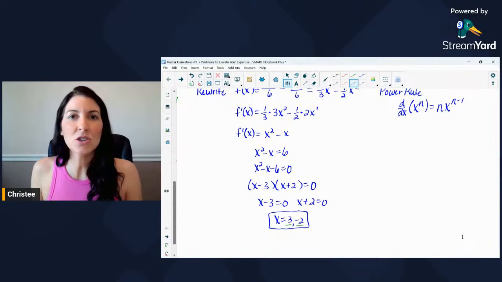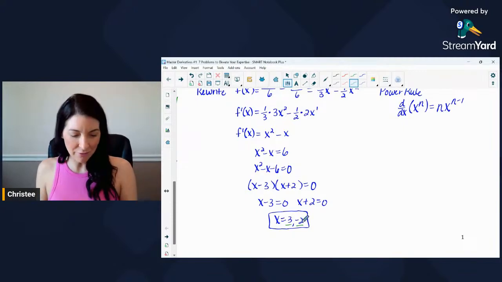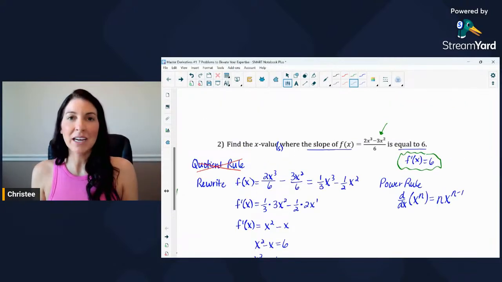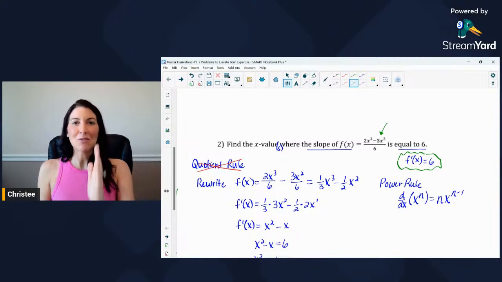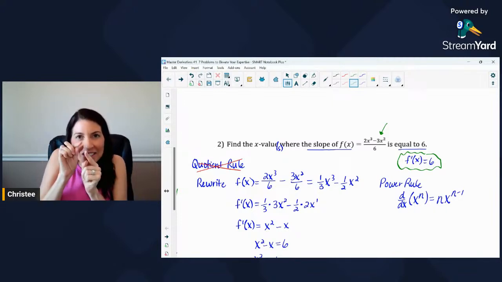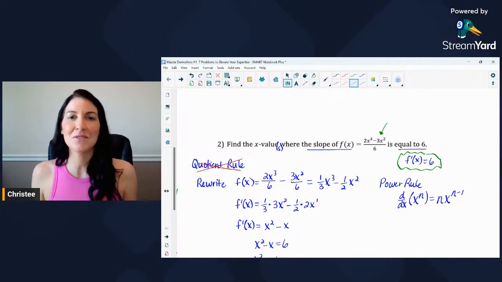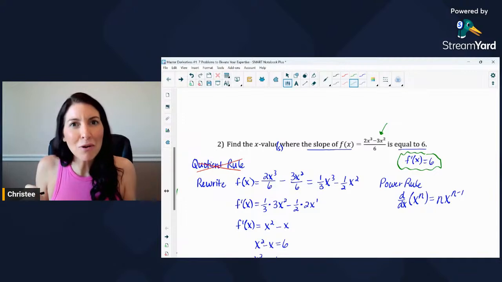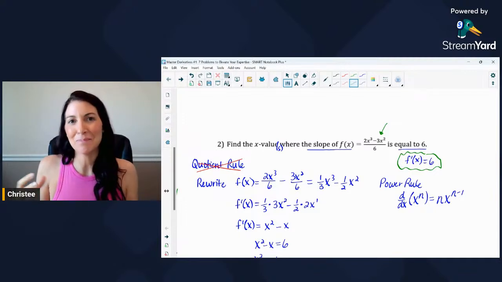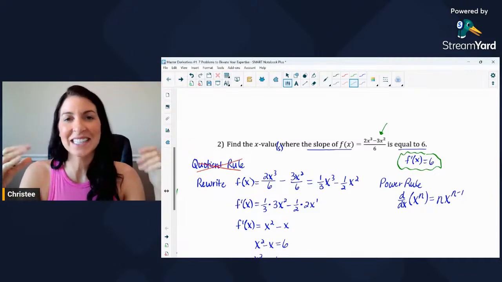So I encourage you to graph this f of x function, find the x values of 3 and negative 2, and think about a little tangent line being drawn with a slope of 6. I think that's so powerful, to see that graph and see that connection.